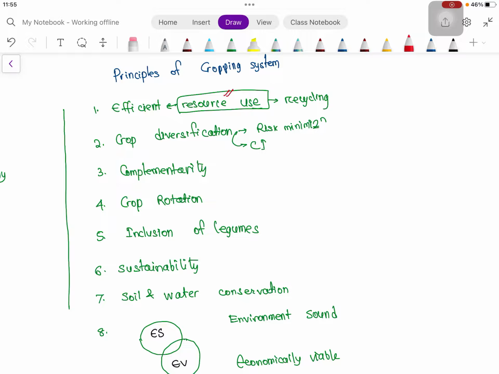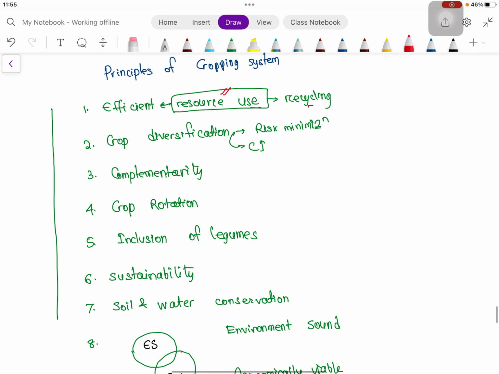The principle is that resource use should be efficient. What are the resources? They may be natural resources like sunlight, water, or nutrients, or farm resources, say irrigation water and fertilizer, and those should be recycled. So resource use should be efficient, and there should be recycling of farm resources.